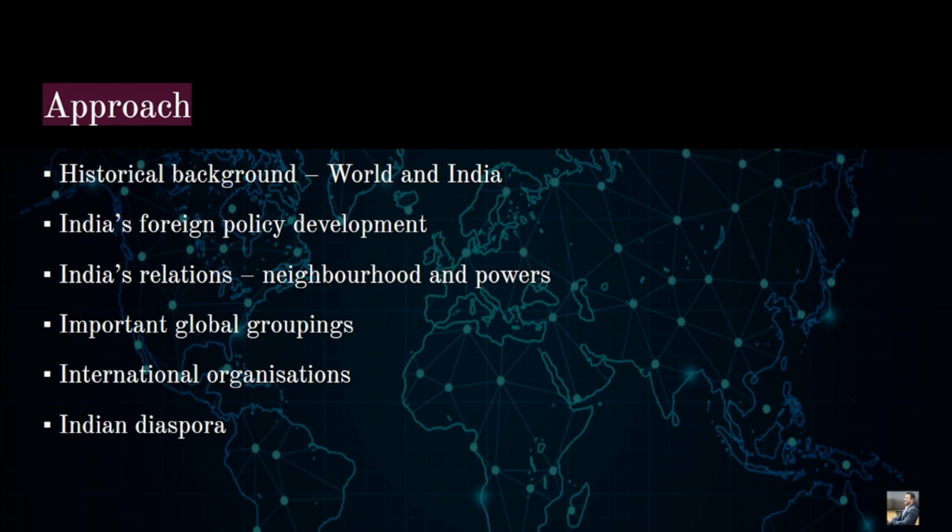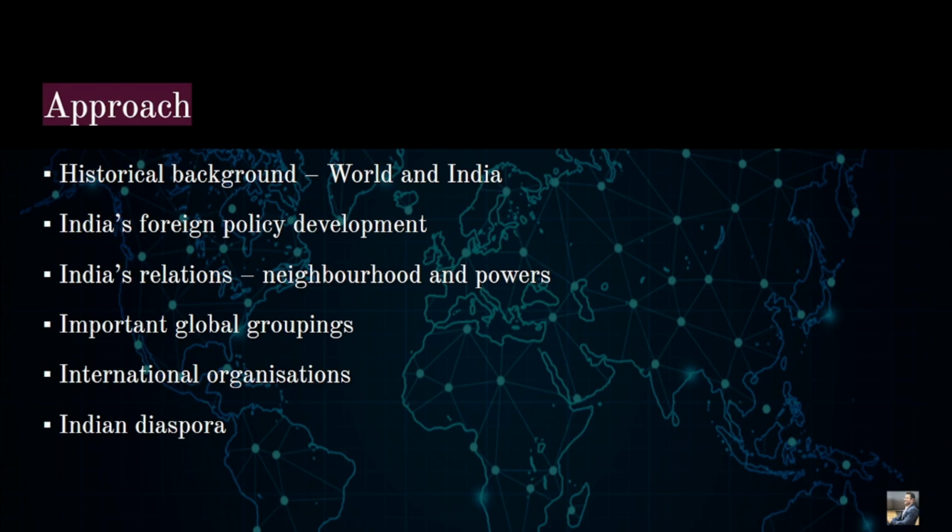Then we will be seeing the foreign policy development of our country, that is India, from the colonial time to the British era to independent India, from Nehruvian to the present day Modi government, how the foreign policy has evolved, how it has taken shape. And today we are sounding very loud when it comes to promoting our national interest in international fora, right? So there has been a historical evolution during various times, which has ultimately led to the foreign policy that we have today.